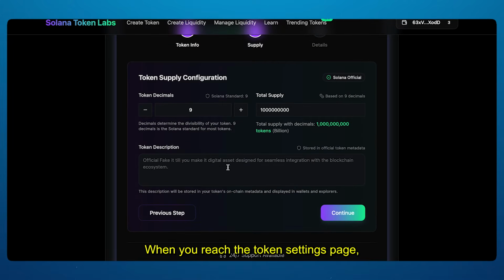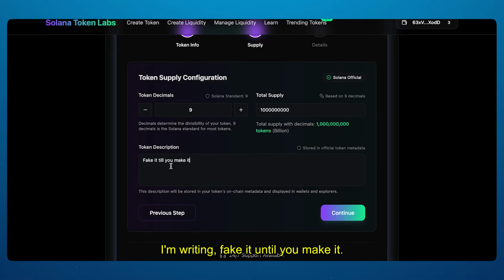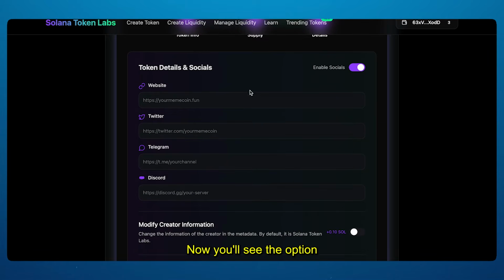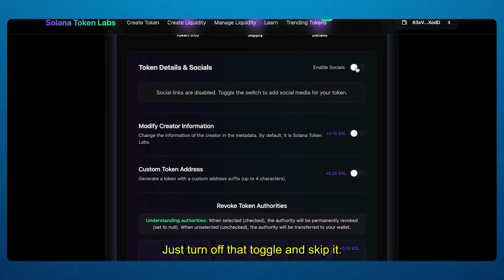When you reach the token settings page, don't touch anything. It's already perfectly configured. You want that full 1 billion token supply. We'll need it later. For the description, I'm writing fake it until you make it. Just click next and move forward. Now you'll see the option to add social media links. You can skip this part. I always do. It's never been a problem with Raydium launches. Just turn off that toggle and skip it.